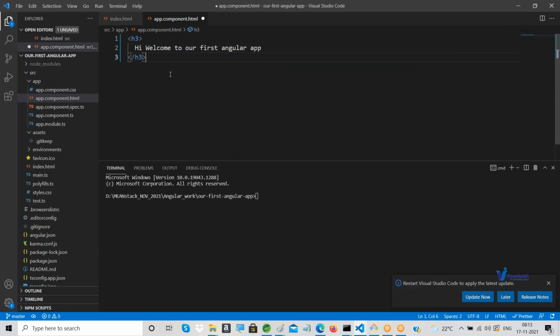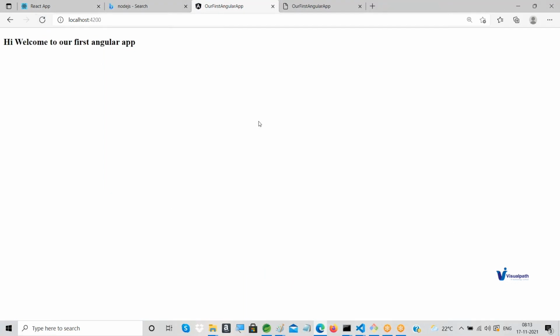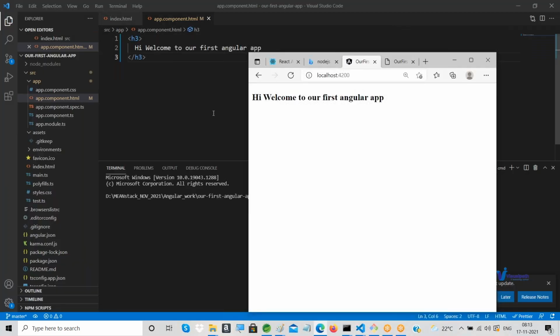That's it. Now save this and go there. You don't need to reload, it will automatically reload. You understood, right? Manually we have no need to reload that.